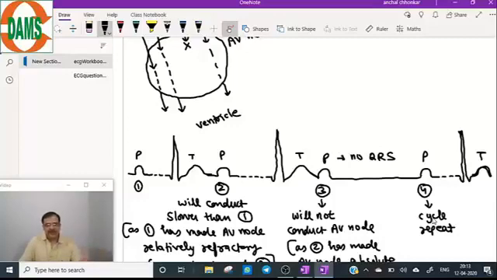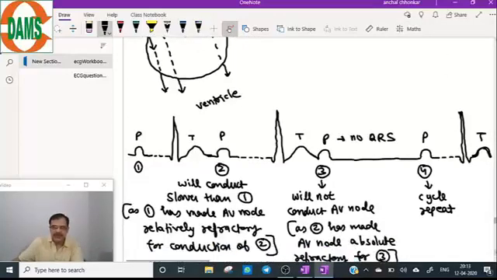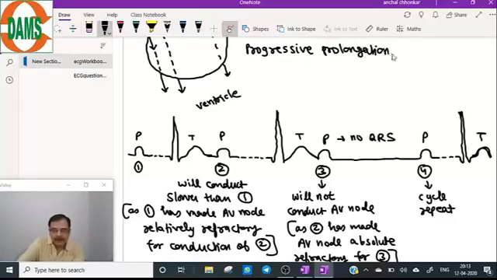Now I will come to the theory part of this Mobitz 1 block. If we summarize this Mobitz 1 block, there is progressive prolongation of PR interval. Read this and understand this statement carefully.